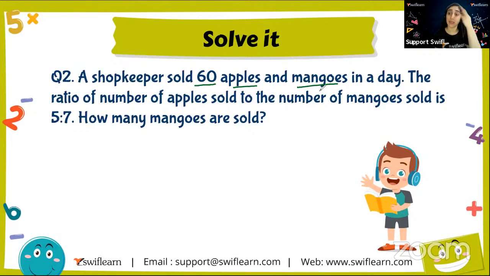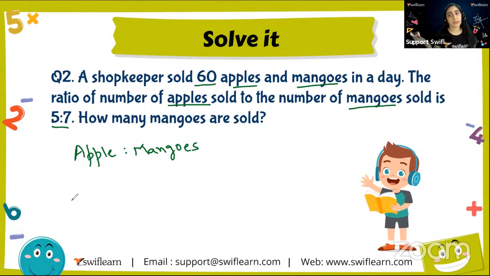So he is selling a total of 60 things, in which there is some number of apples and some number of mangoes. But he knows that the ratio of the number of apples, so see, apples is written first and the number of mangoes is written later, it's 5:7. That means apples will be 5, right? And mangoes will be 7. What's written first comes first, and what is written later comes at the back, right? So it's 5:7. Okay. And what is 60?